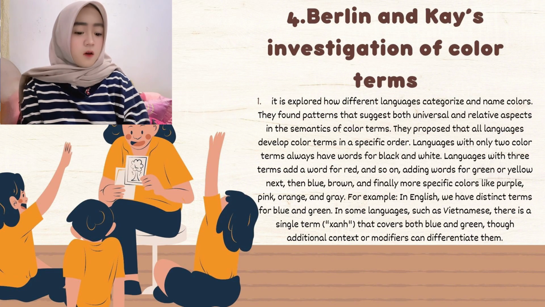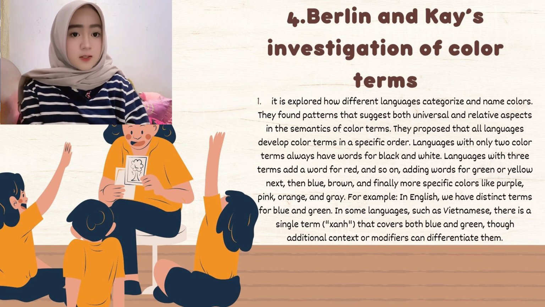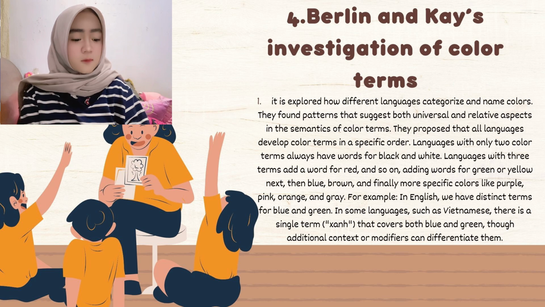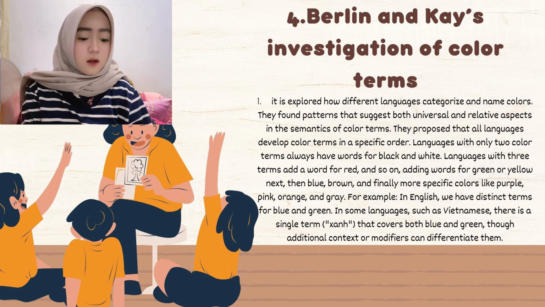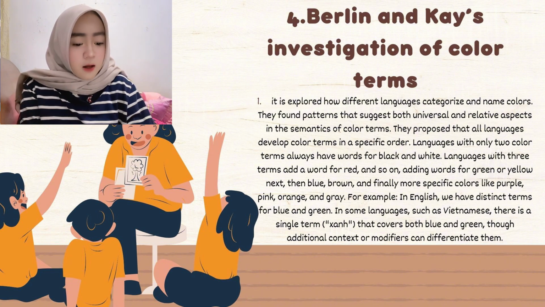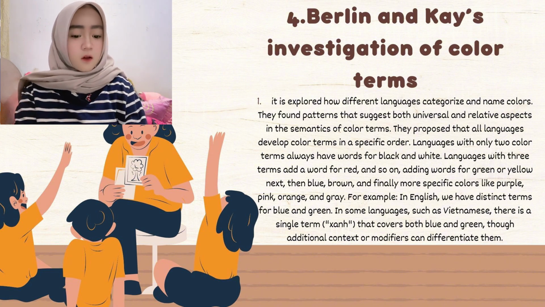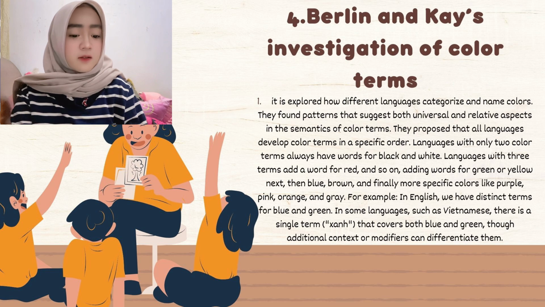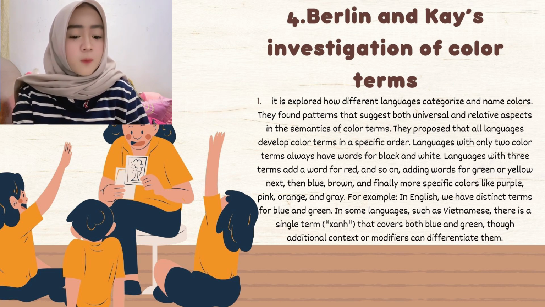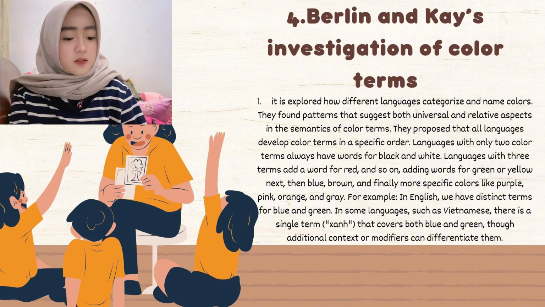Okay guys, the next one is Berlin and Kay's investigation of color terms. It explored how different languages categorize and name colors. They found patterns that suggest both universal and relative aspects in the semantics of color terms. They proposed that all languages develop color terms in a specific order.